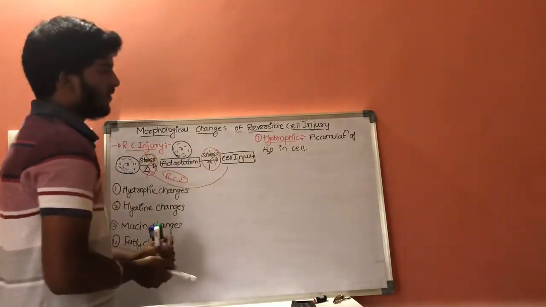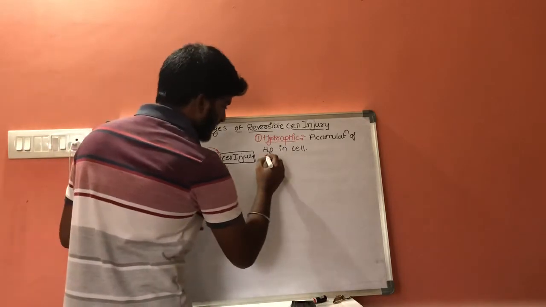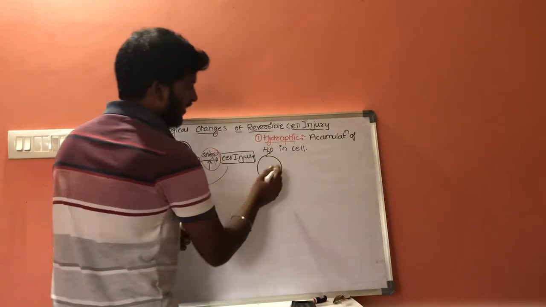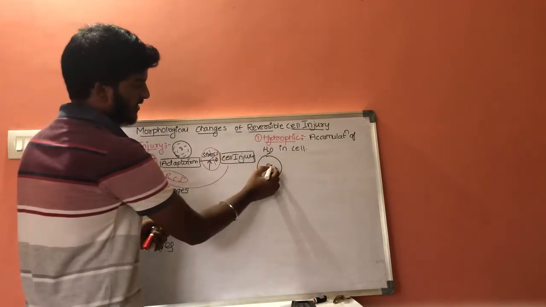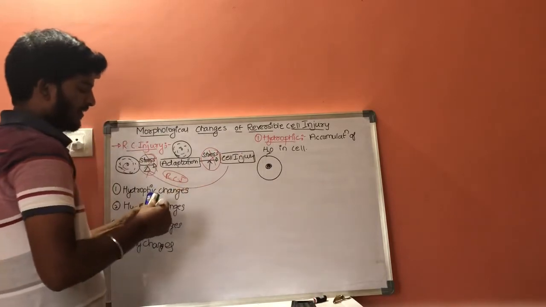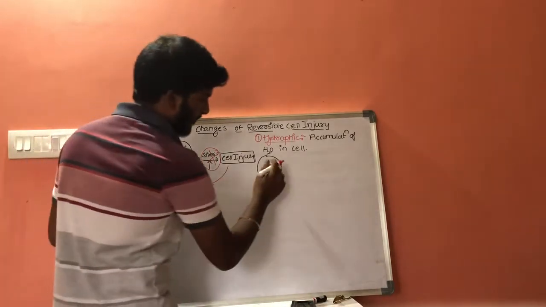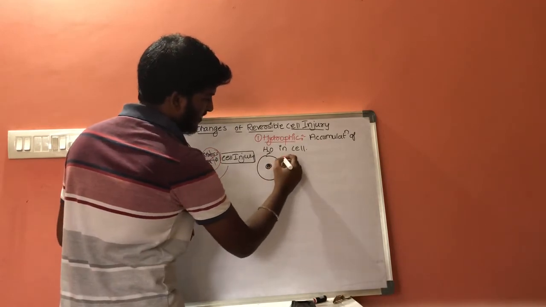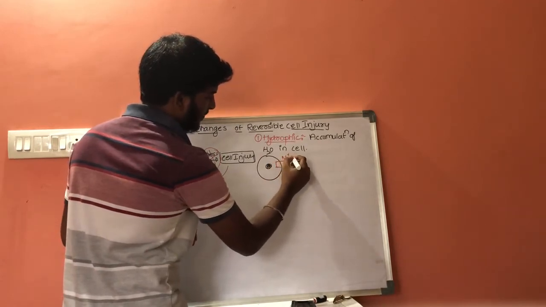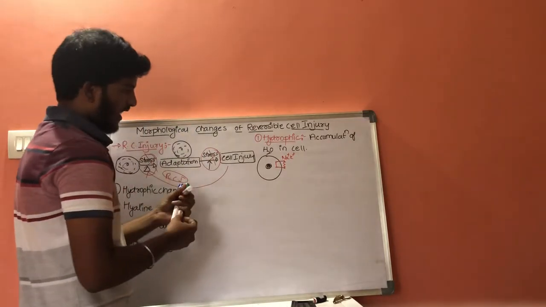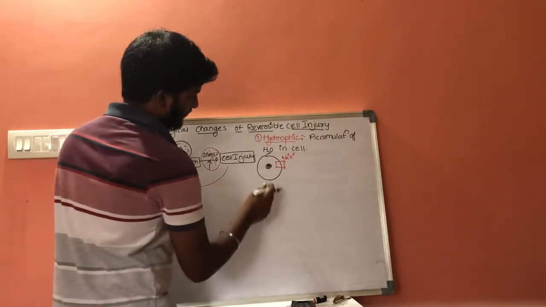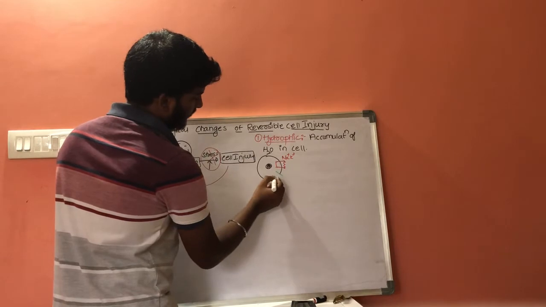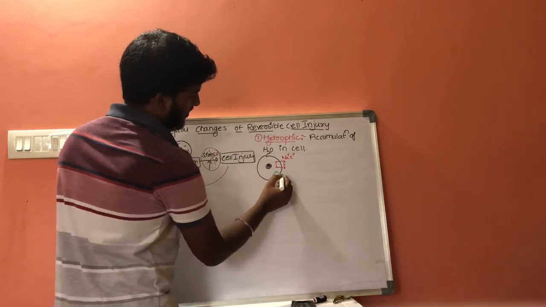As we know, this is a normal cell. In this normal cell, this is the nucleus, and there are pumps like the sodium potassium pump and the calcium pump.